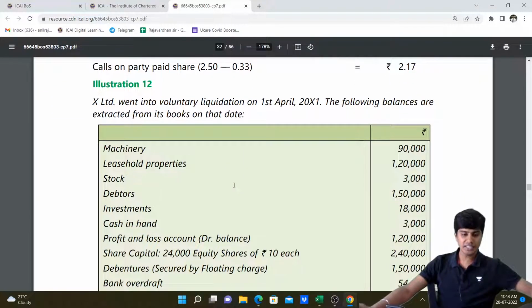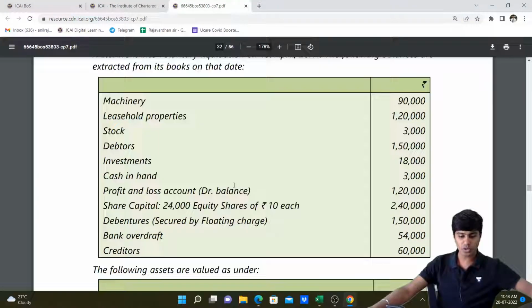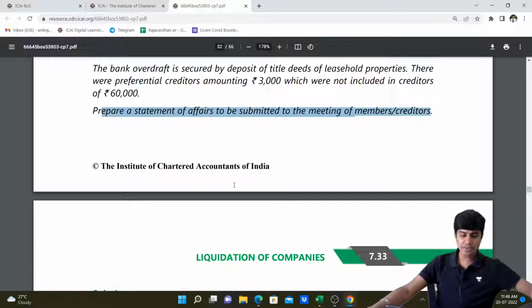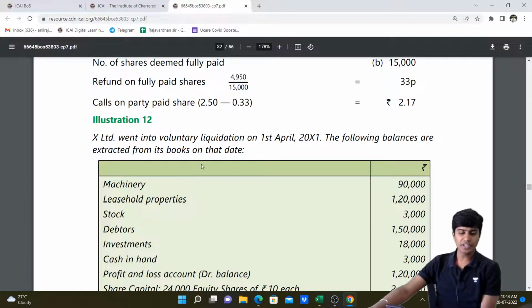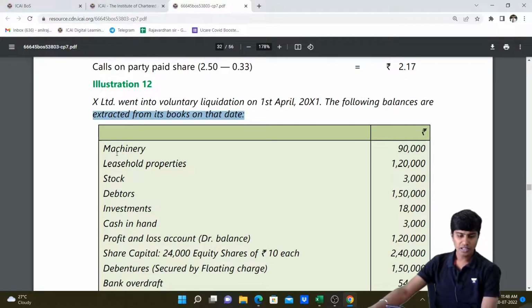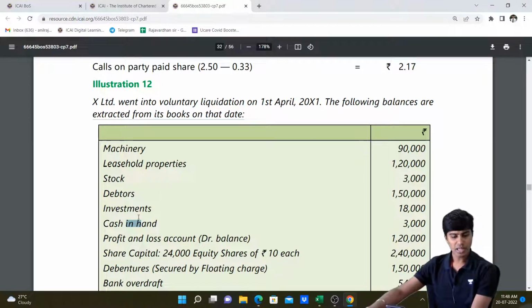You guys can start seeing this question from your ICM material also, your copy of ICM material. This is from page 7.32. X Limited went into voluntary liquidation on 1st of April 2011. The following balances are extracted from its books on that date. Firstly, machinery, leasehold property, stock, debtors, investment, cash in hand. All of these are assets.